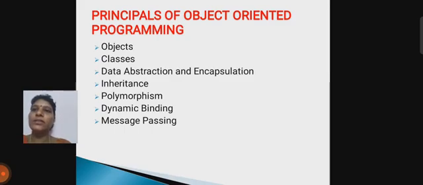The principles of object oriented programming means there are 7 concepts we have to cover. That's called the OOPS concept. OOPS means we have to cover these 7 concepts and include them in our program. They are objects, classes, data abstraction and encapsulation, inheritance, polymorphism, dynamic binding, and finally message passing.